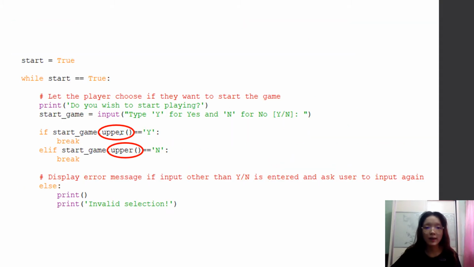As shown in the code, this is made possible by the implementation of a while loop. The loop will only be broken if the player enters Y or N. Note that I have programmed my game in a way that the capitalization of all the player's input does not matter as long as the input is valid.